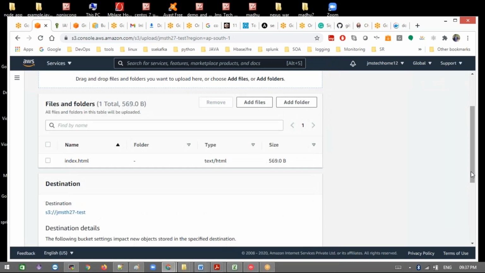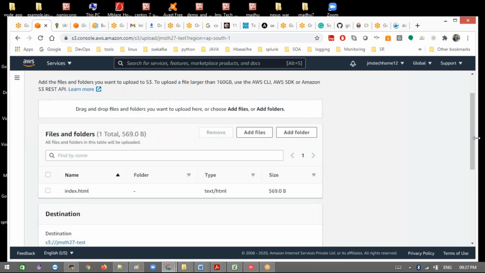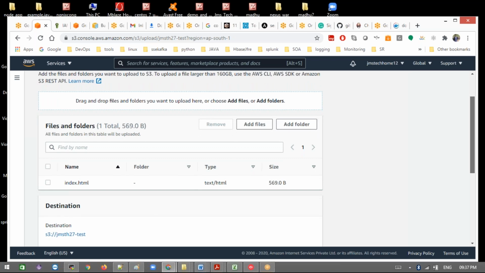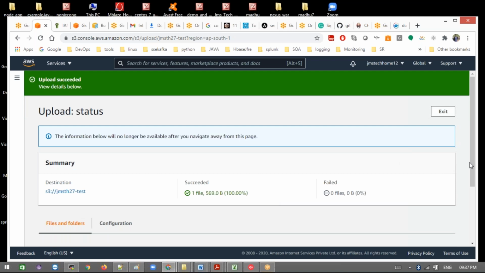I'll come back to the free tier alert and the free tier storage we have at the end of this S3 section. Now see here, this object I uploaded. Just come down here. We recommend enabling bucket versioning to help protect against unintentionally overwriting or deleting objects. Remember this: if something is deleted unintentionally, you can easily revert it back. They recommend that, but you can skip it, not a problem.